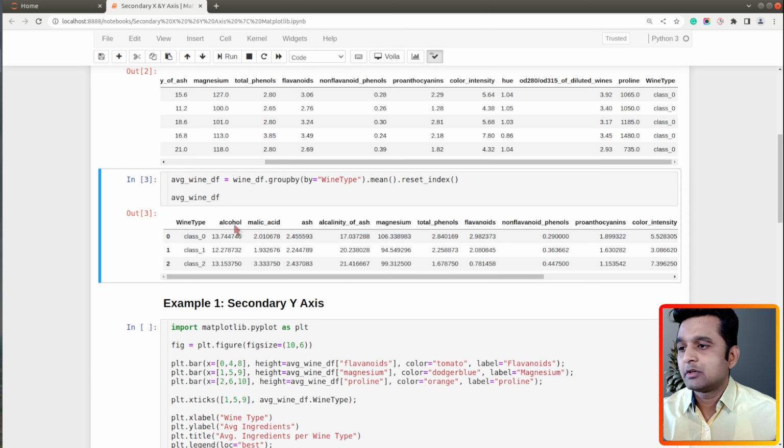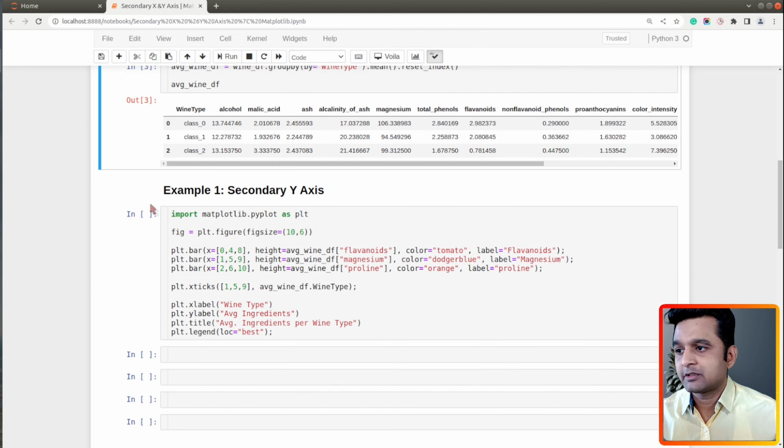We have retrieved this data frame by calling the group by method on our original wine df data frame. So we have grouped entries based on wine type and then called the mean function to get average values of ingredients. We will be using this data frame to create our charts.